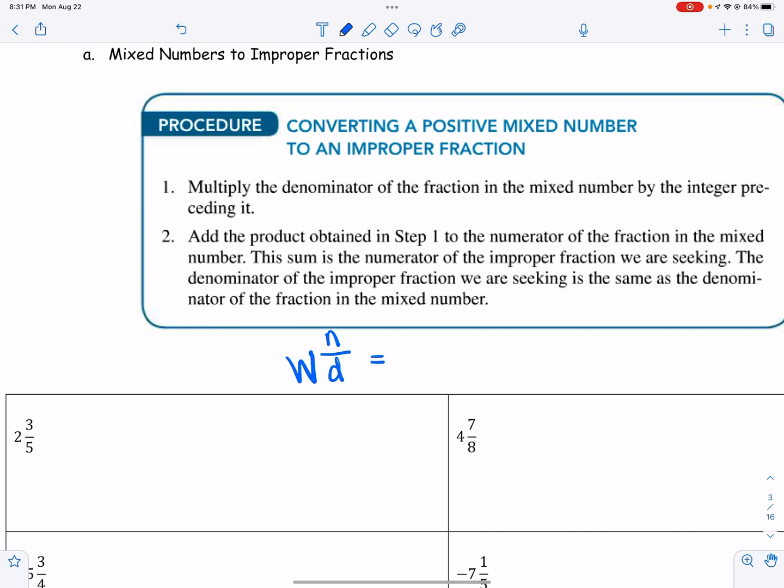To convert that to an improper fraction, which I call a top-heavy fraction, where the number on top is bigger than the number on the bottom, you take the whole number times the denominator plus the numerator and always write it over the denominator. The good thing is the denominator never changes.